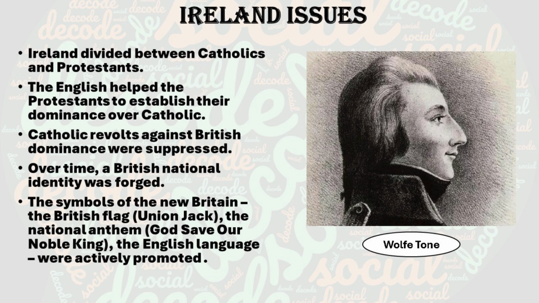The term British came to mean English culture plus political dominance. Initially we called them English. Later on the term British came, which means English culture plus political dominance. Symbols like the Union Jack, the British national anthem and the British flag represented this new British identity. After that they brought all these new things, because they needed to show that this is completely British, right? They had occupied this. So even the English language was promoted very well.